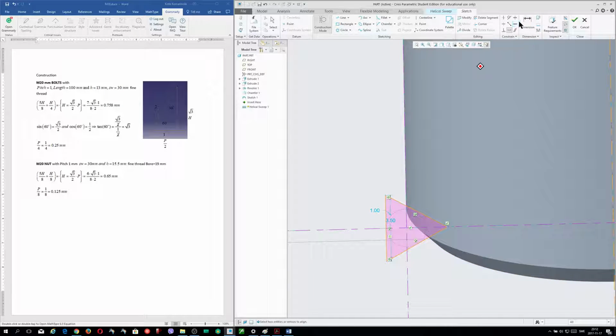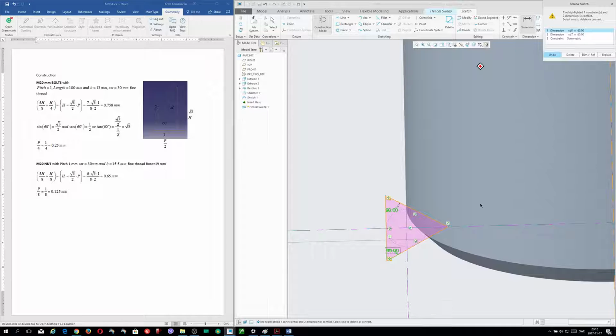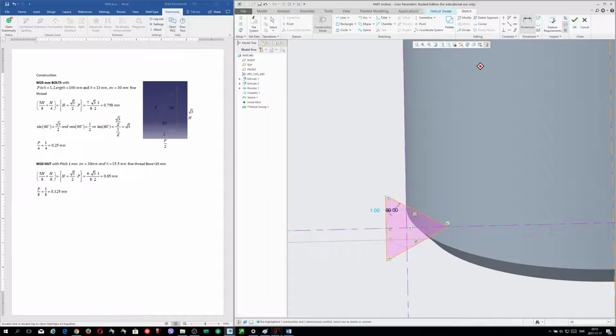Very well. Now I will take dimension here. This and this is the 60 degree. And another measurement here is the 60° too. Okay, but they don't allow me because this is the 60. So where does this 60° come from?